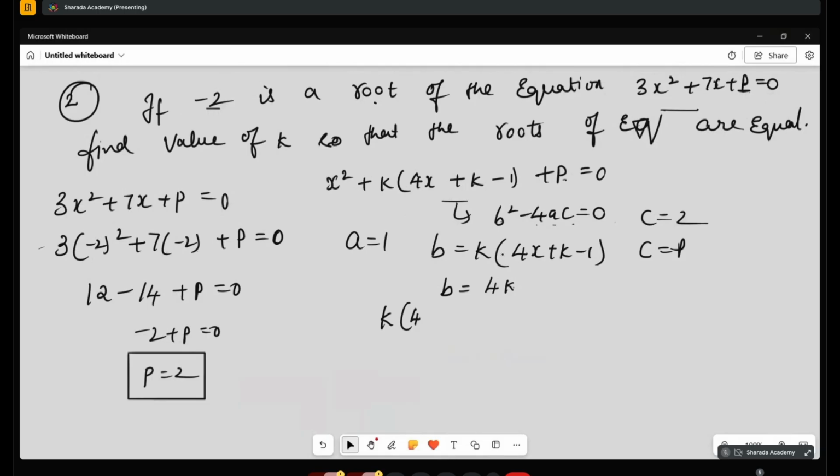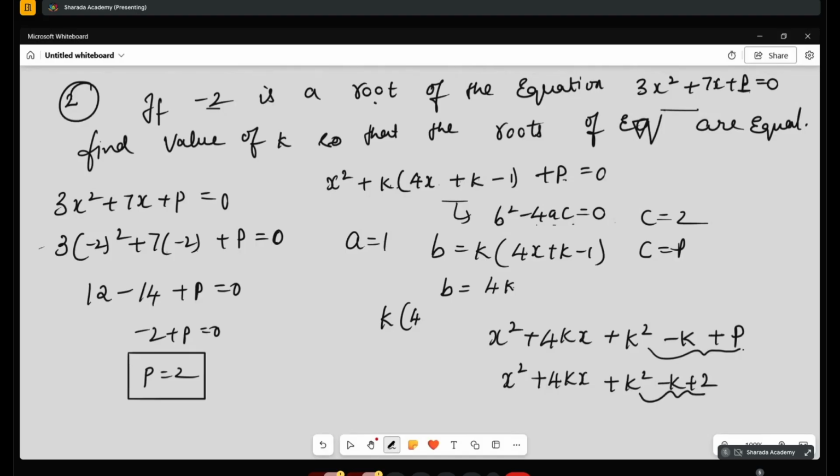So first, listen here, x square plus 4kx plus k into, this is k square minus k, this is the plus p. This is the equation, correct? x square plus 4kx, so this will be the c value, plus k square minus k plus p. So b is equal to 4k, a is equal to 1. That you substitute, you will get. Write this down.